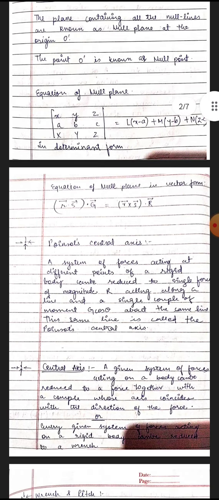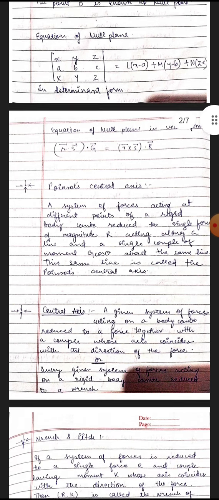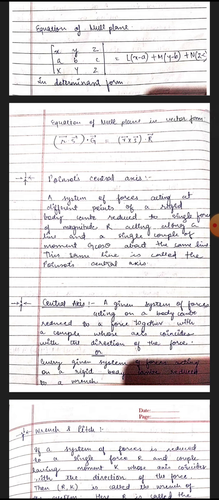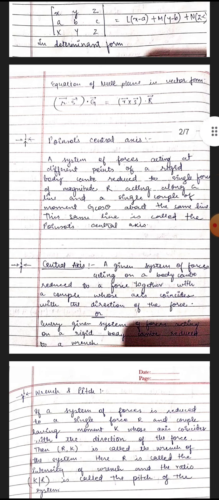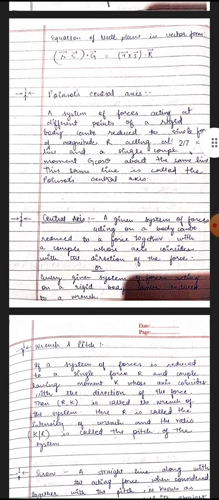The equation of the null plane is given in determinant form as the determinant of x, y, z; a, b, c; capital X, Y, Z equals l(x minus a) plus m(y minus b) plus n(z minus c) in determinant form. The equation of the null plane in vector form is given by vector r dot vector s dot vector G is equal to r cross s into vector R.